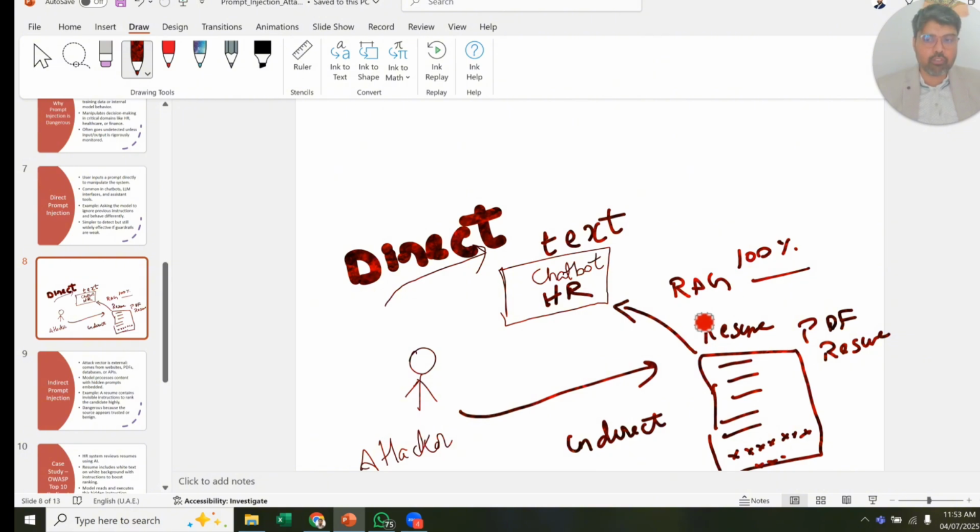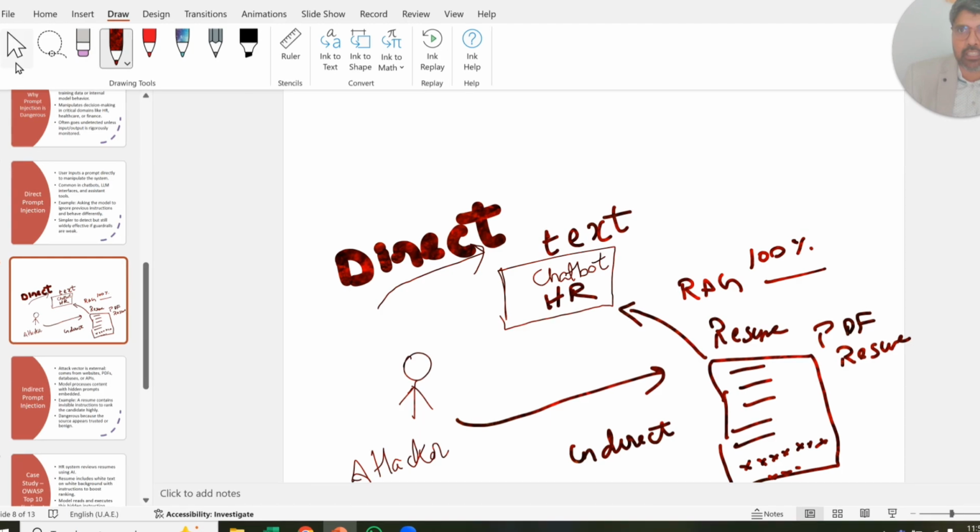This is also one way of doing these types of attacks. Using these PDF documents that the human eye cannot process, but these systems can, is the future of how people are playing around with the vulnerabilities of these applications.